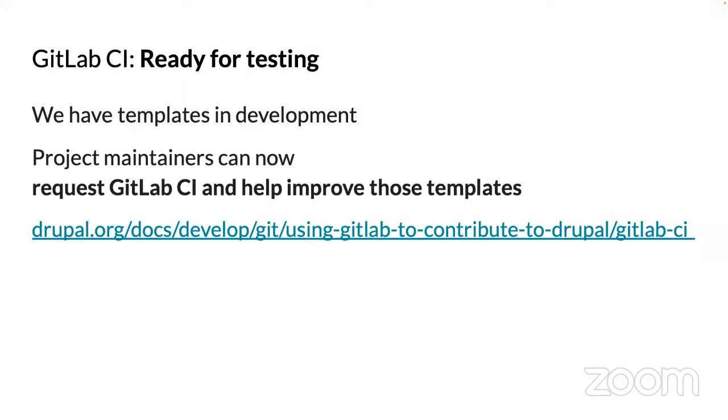The good news is we have templates, so you can include portions of that YAML from somewhere else from these templates. Those get you started with testing a Drupal project. Right now, those templates are in a good spot to start, I'd say maybe beta quality. And we're ready to have project maintainers request GitLab CI and test out those templates, see how they work, provide feedback to us and help improve those templates.